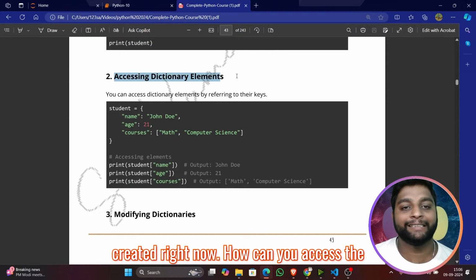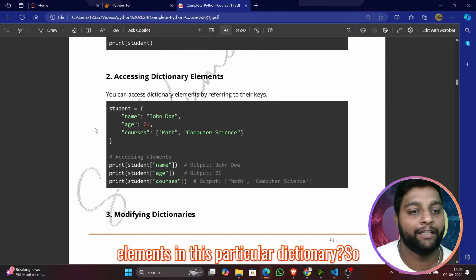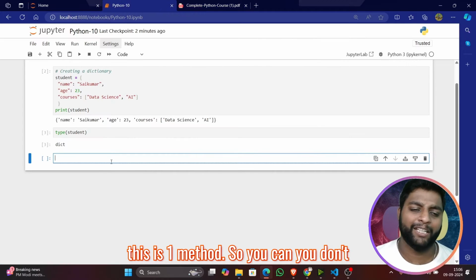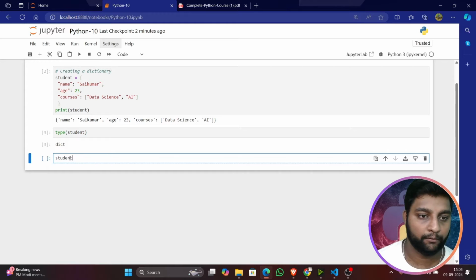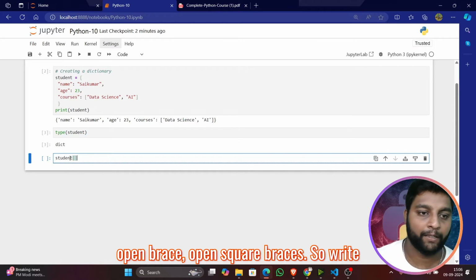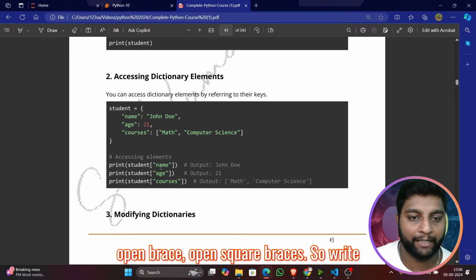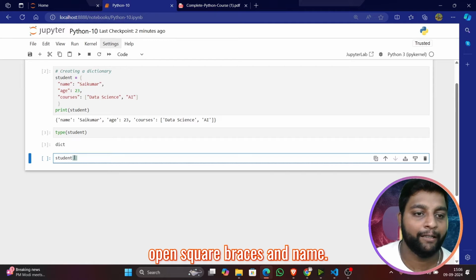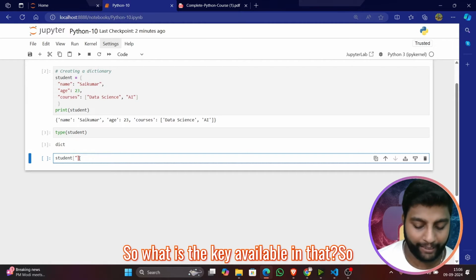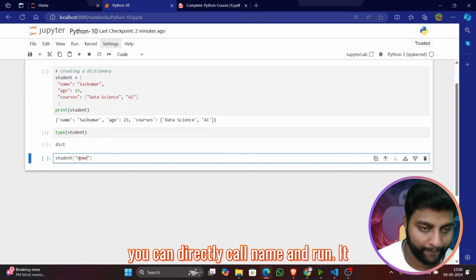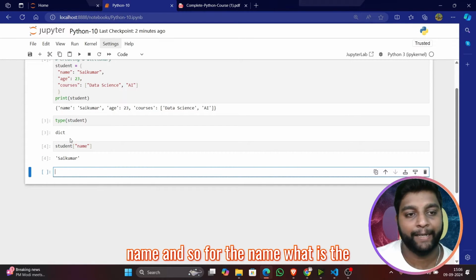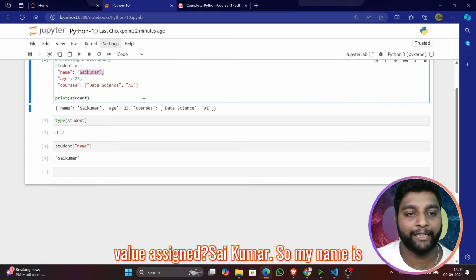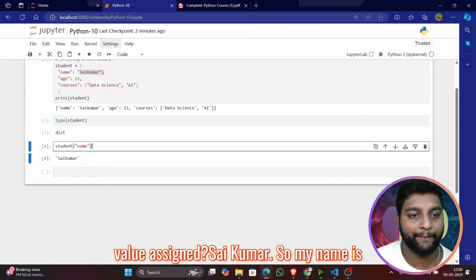Now, how can you access the elements in this particular dictionary? This is one method. You don't need to actually write print. You can directly call student, open square braces, and write the key name. So what is the key available in that? You can directly call name and run. It will show the value of it. The key is name, and for the name, what is the value assigned? Sai Kumar. So my name is assigned to it.